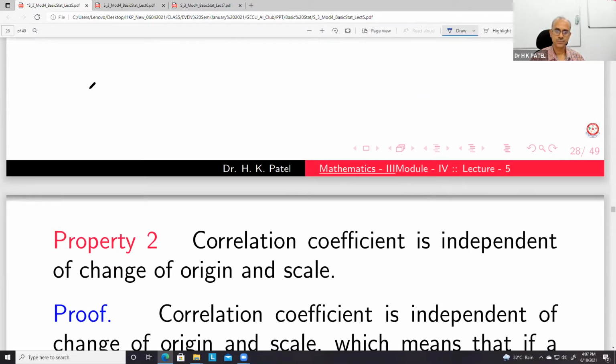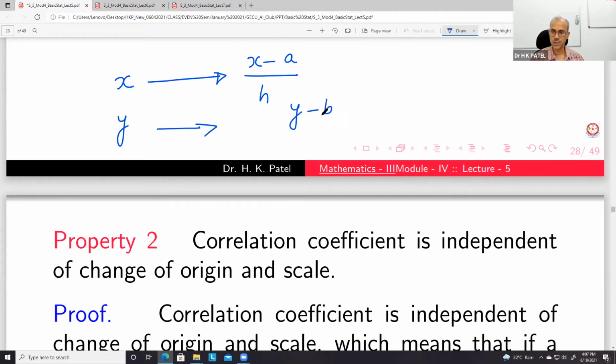Now if x is changed to, say, u equals x minus a upon h, and y is changed into, say, v equals y minus b upon k, where a, b, h, k are constants, what this property says is that r of xy is equal to r of uv.